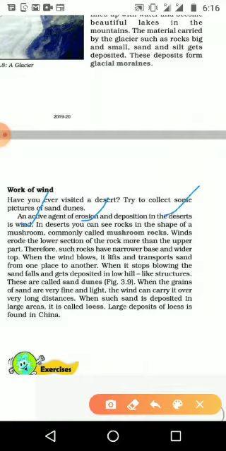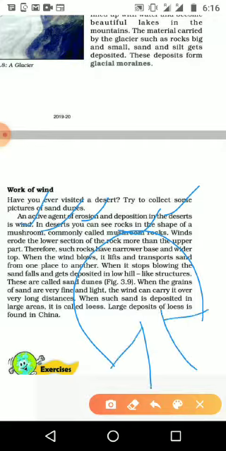In the desert we can see a rock in the shape of a mushroom. Commonly it is known as a mushroom rock, because the downside is a narrow area, since the wind is coming again and again. When wind comes with sand, it touches the rock.